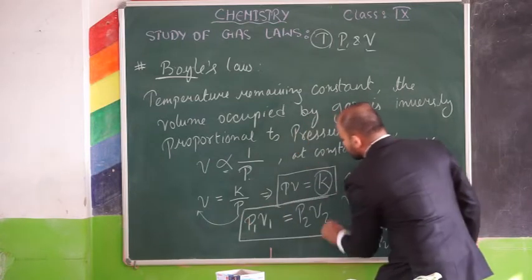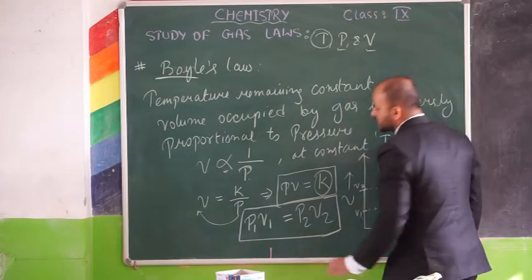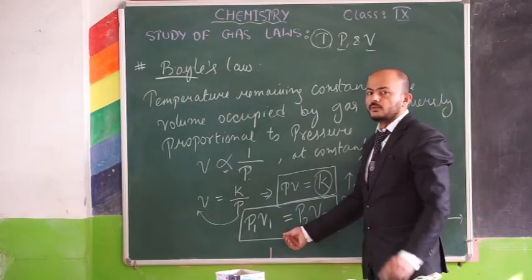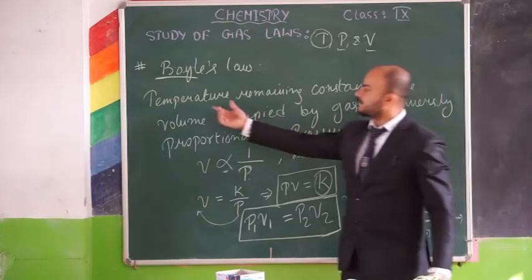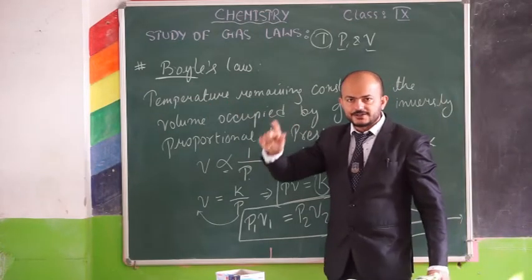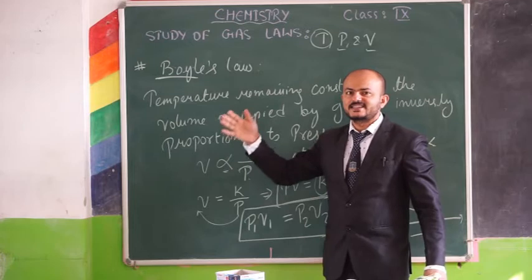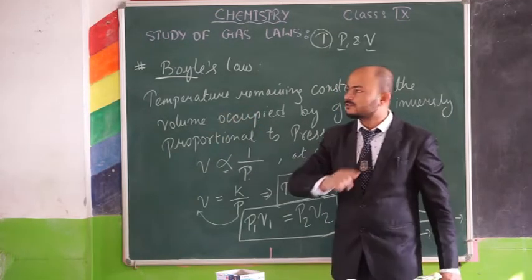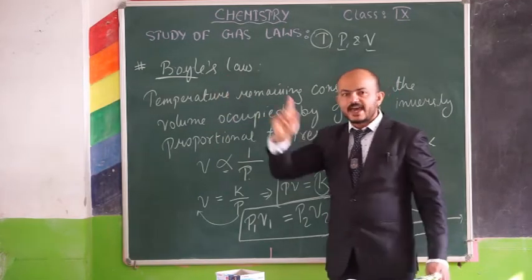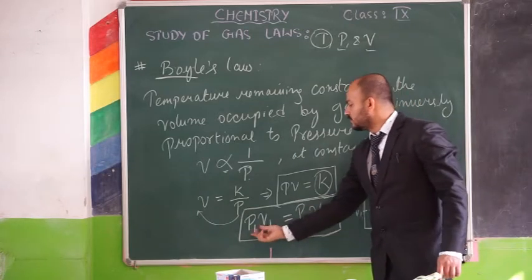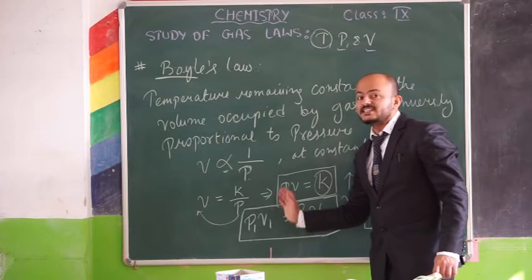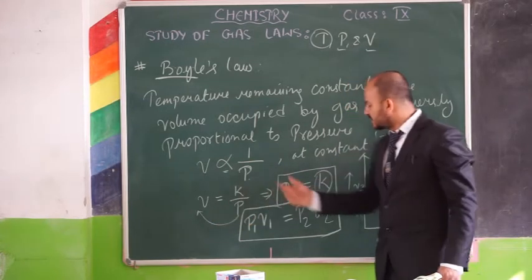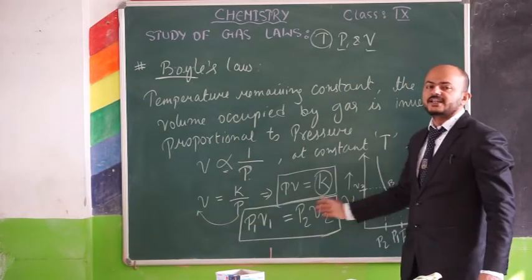This relation will be used for solving numericals wherever temperature is mentioned as constant. Then you use Boyle's law, P1 V1 equals P2 V2, where 1 means initial condition and 2 means final condition.